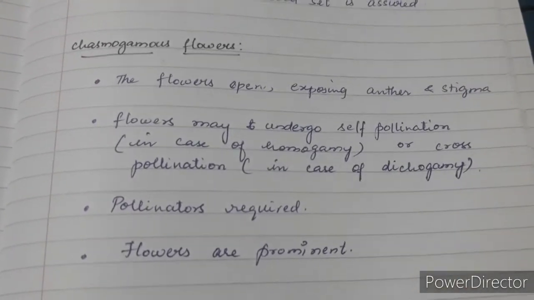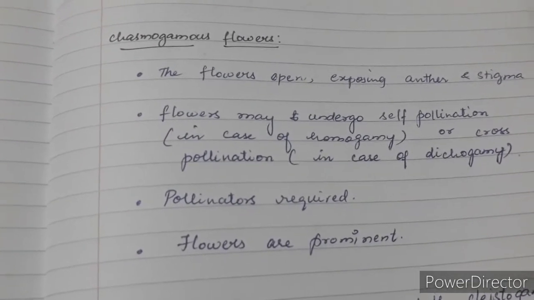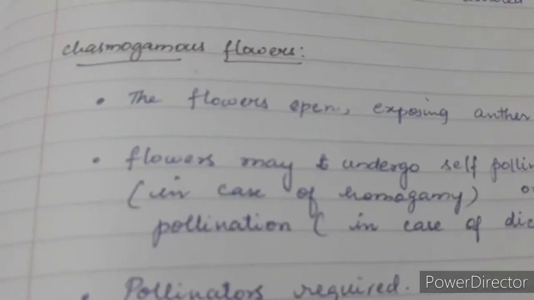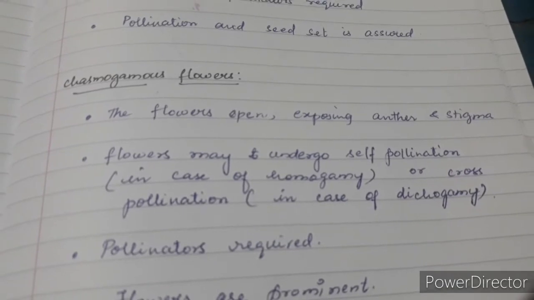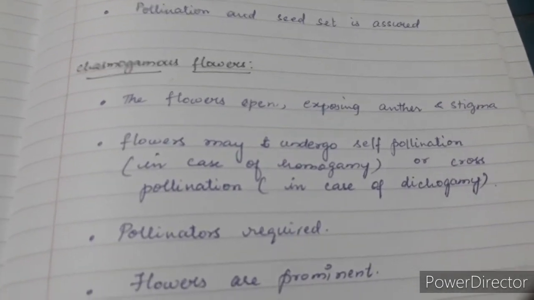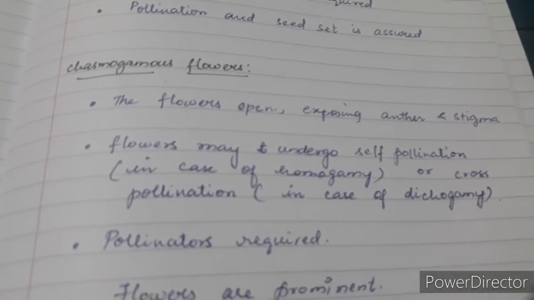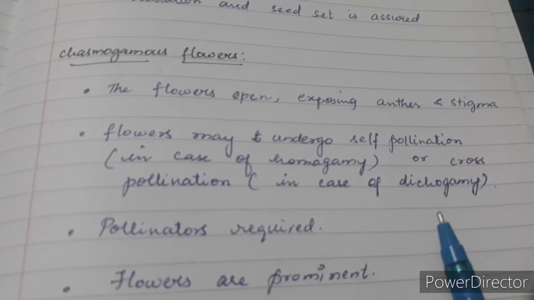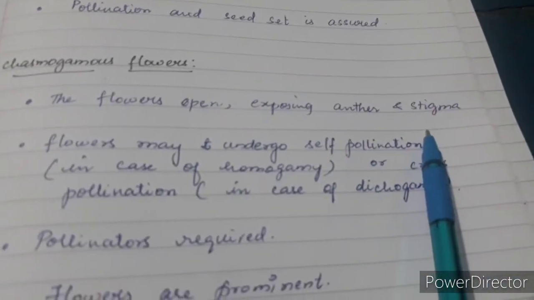So we know that cleistogamous flowers are closed flowers. They remain closed all the time. They are never going to open. And opposite of cleistogamy is chasmogamy. Chasmogamous flowers remain open. So once they remain open, what actually happens to the essential whorls of the flower? The essential whorls are androecium and gynoecium, which consist of anther and stigma respectively.